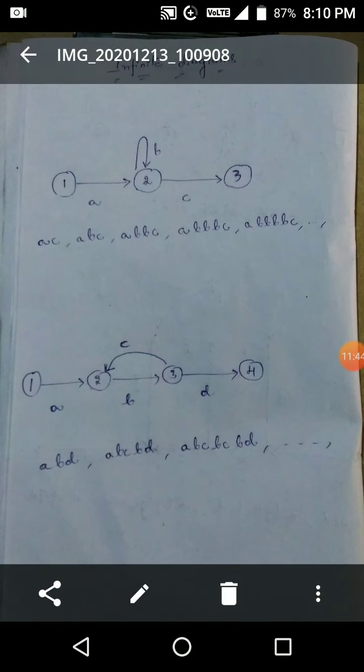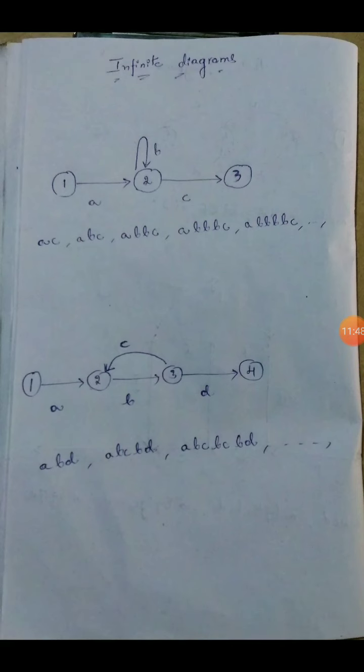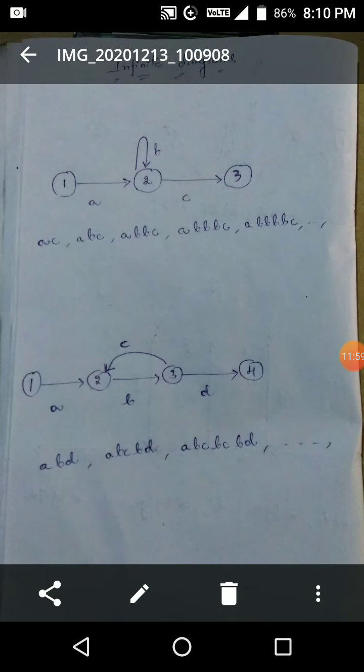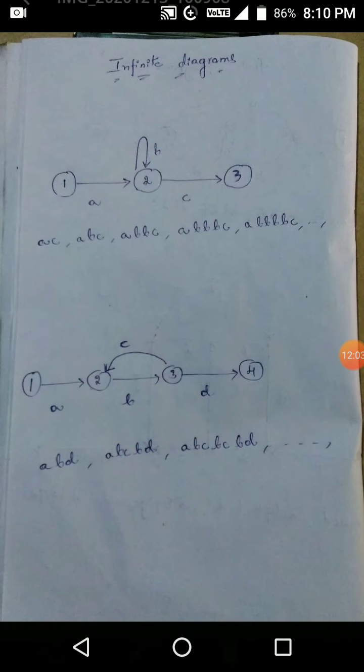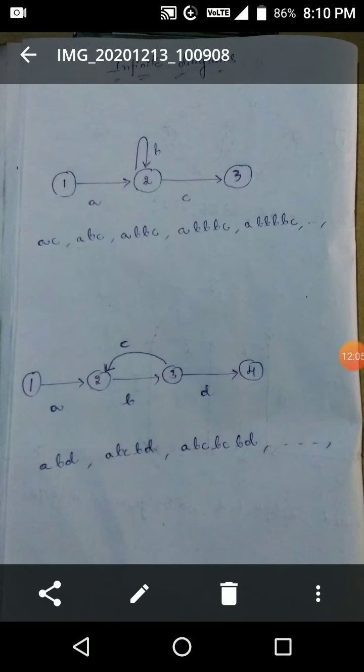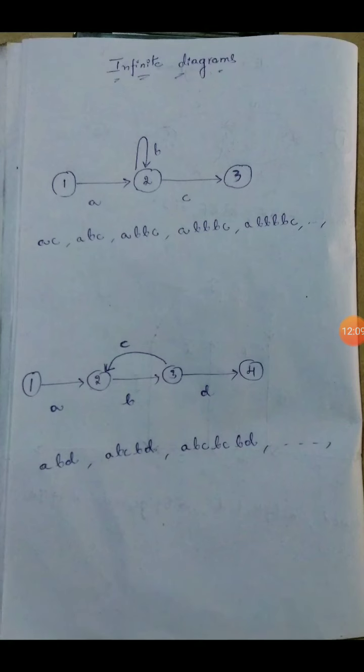The same path products are represented downside. ABD is one path product, ABCBD is another path product. And coming to the third path product, ABCBCBD. Here in the fourth path product, BC is repeated two times. That means in the loop 2 to 3, the B and C links, BC, these two links are repeated within itself, because it is called an infinite loop.